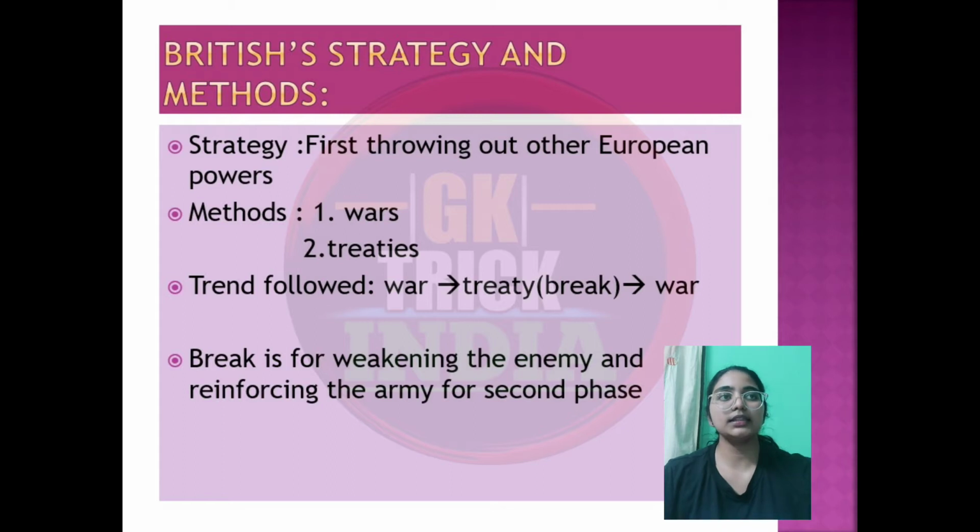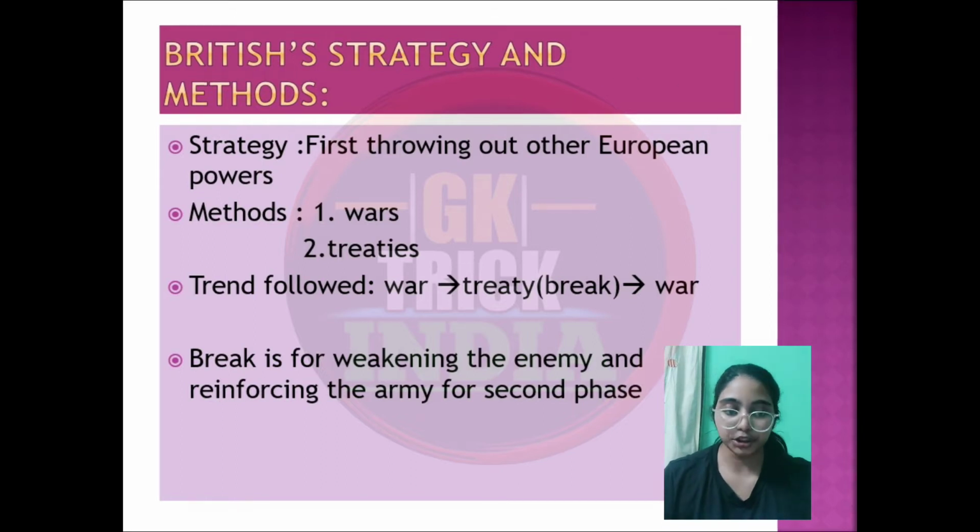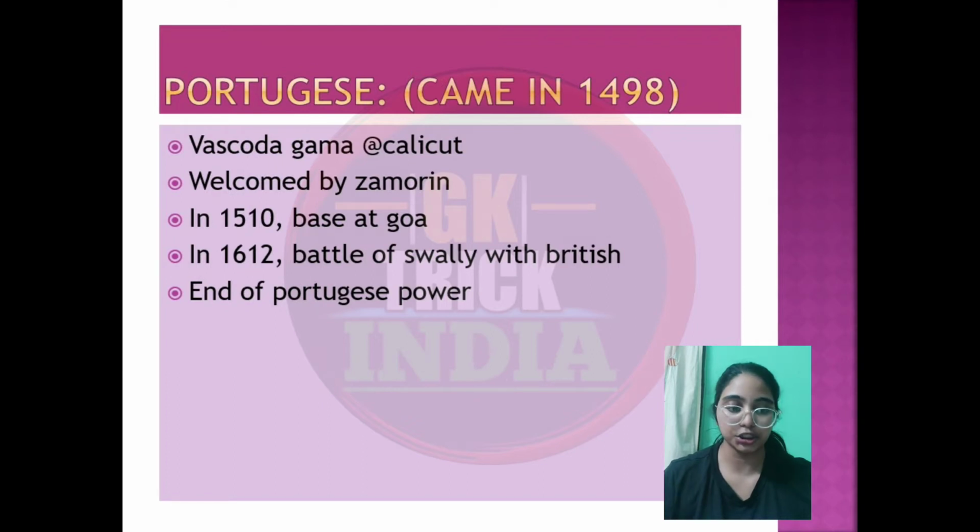So now let's talk about the other European powers that existed during the time of British in India. There were Portuguese, British, Dutch and French. First we're going to deal with the Portuguese. In 1498, Vasco da Gama, a Portuguese, came to India, to Calicut, and he was received by the Zamorin, our Indian king.